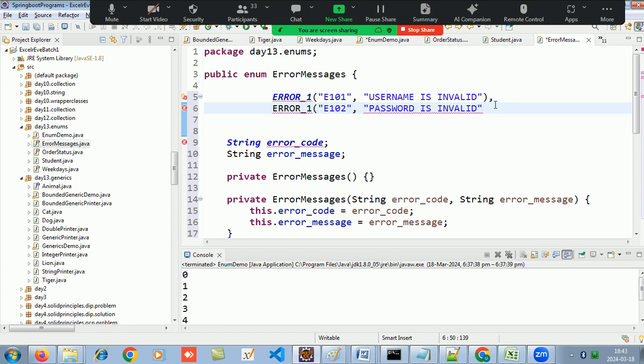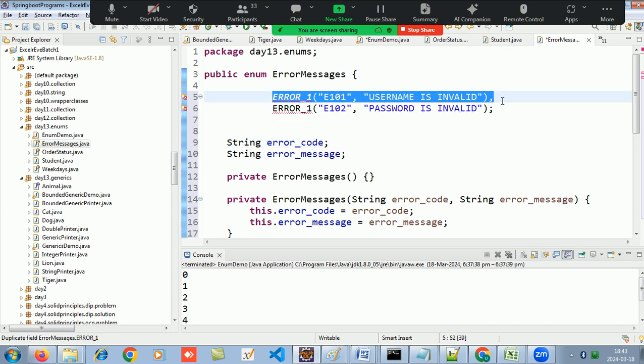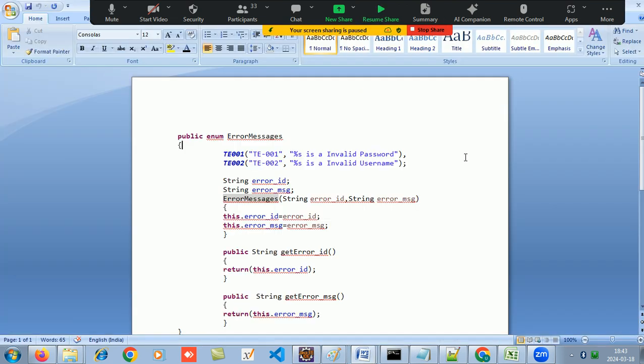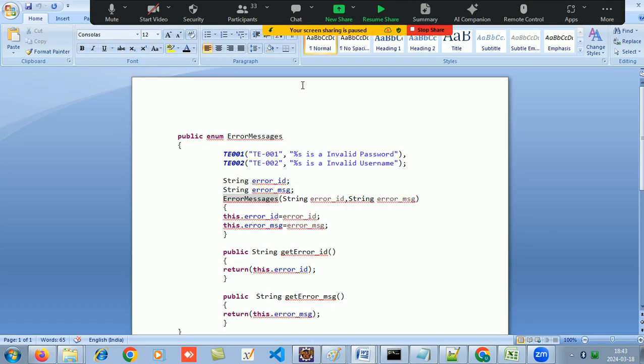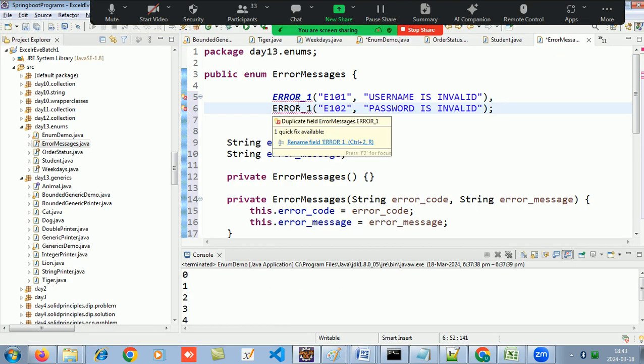So as we know that your enum will only store your predefined objects. So now my two objects are already defined over here. My two objects which I want to make are already defined over here. What happened over here? Okay, they are both having the same name.